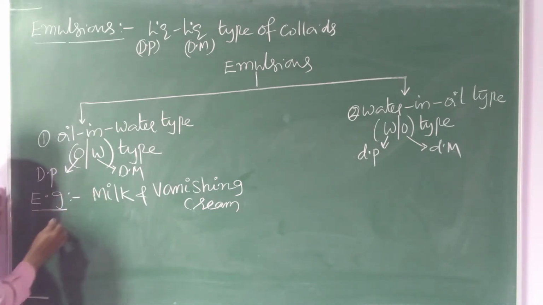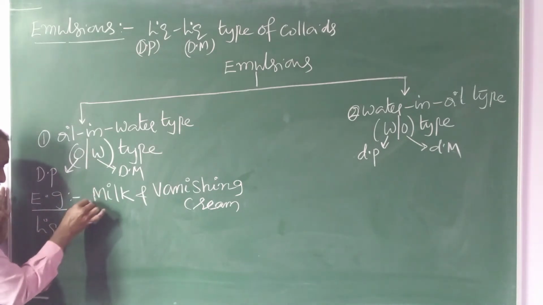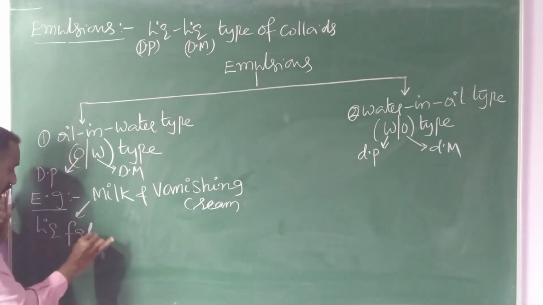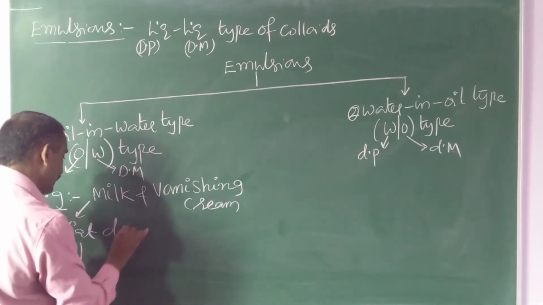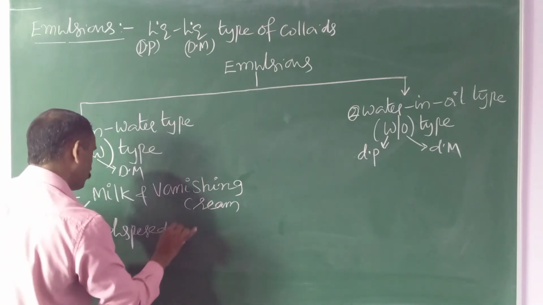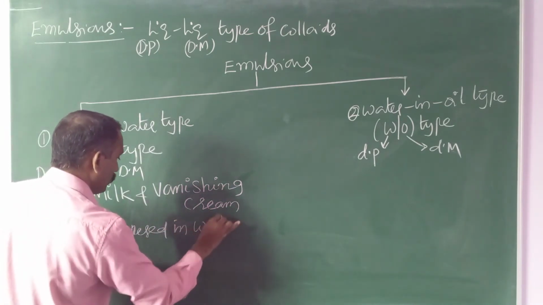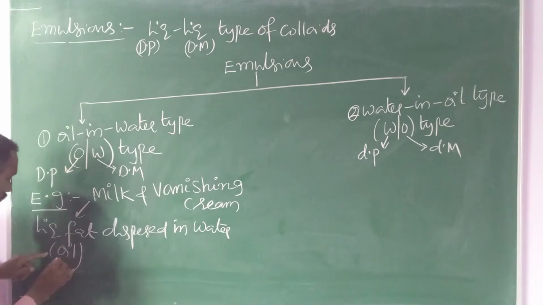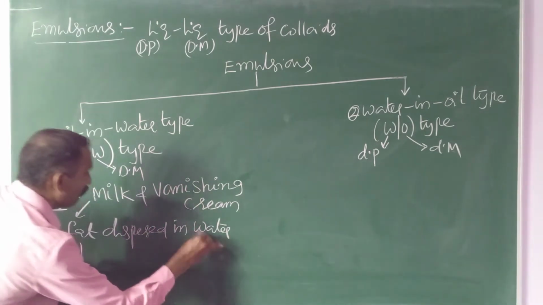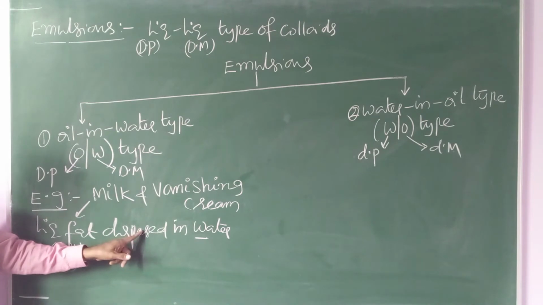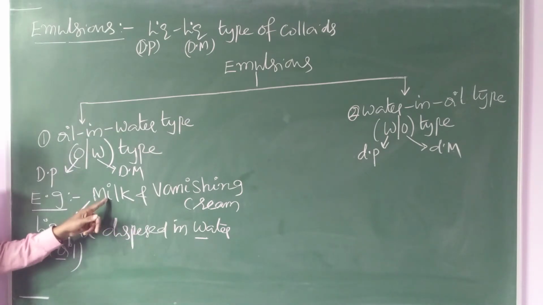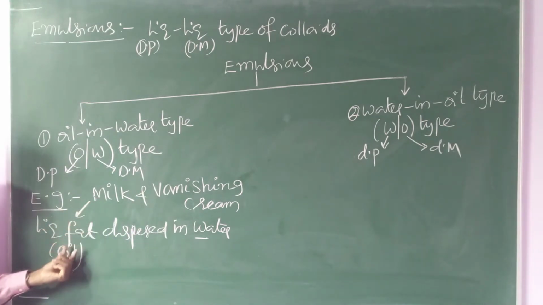In the milk, liquid fat, which belongs to the oil family, is dispersed in water. Therefore, it comes under what type? Oil in water type. Milk comes under oil in water type because in milk, liquid fat belongs to the oil family dispersed in water.